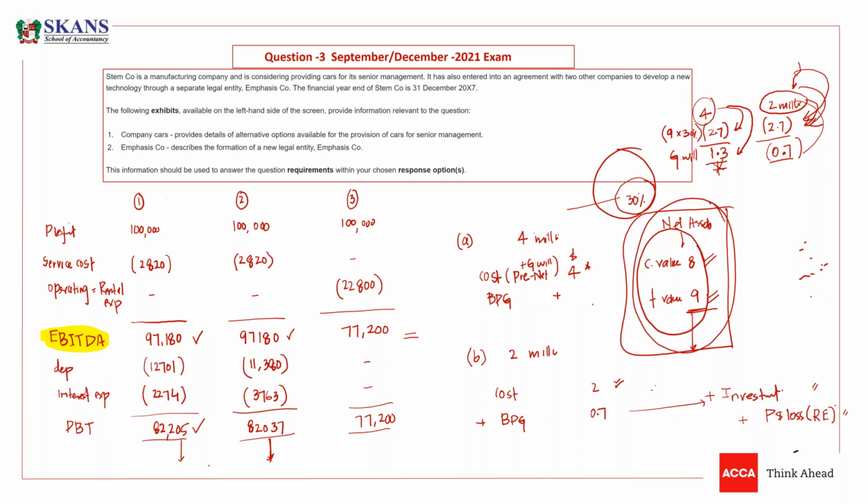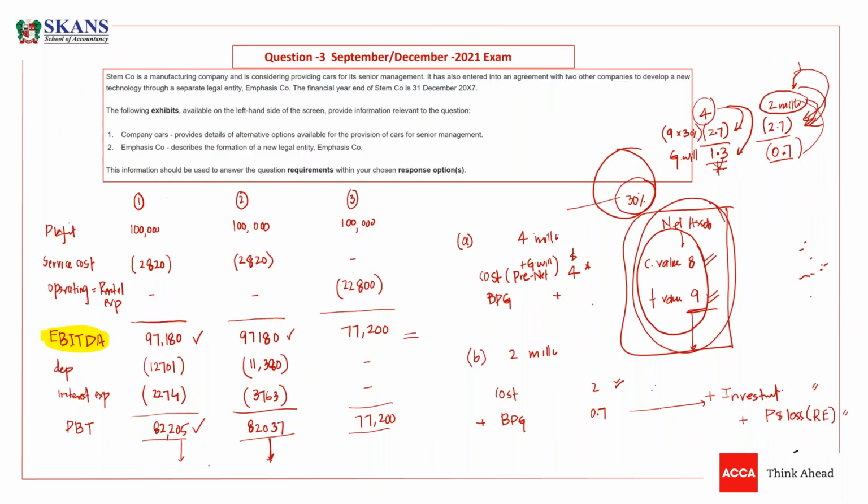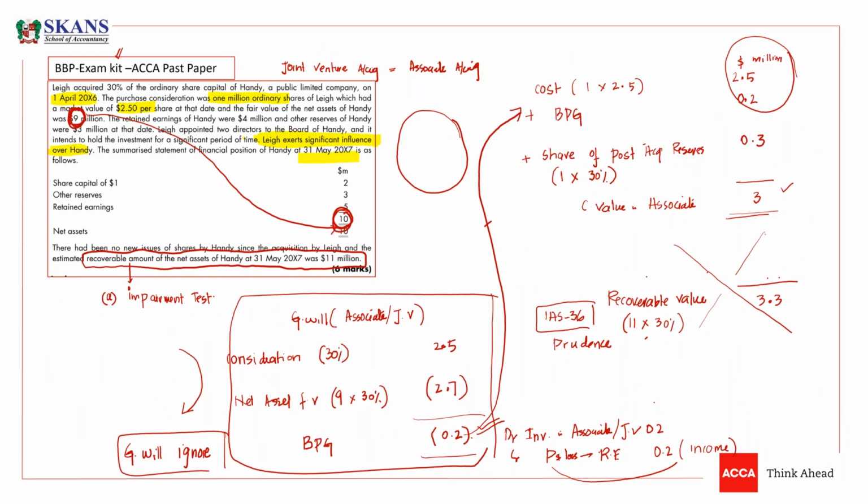Now we are moving towards this question. If you are clear, then we would be able to solve this question. Why did I pick this question, guys, before solving this past paper? The reason was very simple.